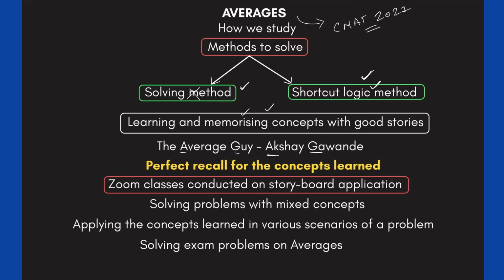Wherever he goes, whether to watch a cricket match or in his family where he's studying the relationships, he applies the concept of averages. At the time of his birth, he's applying the concept of average. When he is in school, he's applying the concept of average with respect to the height and weight of the students. So everywhere he goes, he applies this concept of average, which helps you to memorize various concepts that are required for this chapter. That's what we'll study, this story, in the YouTube class.